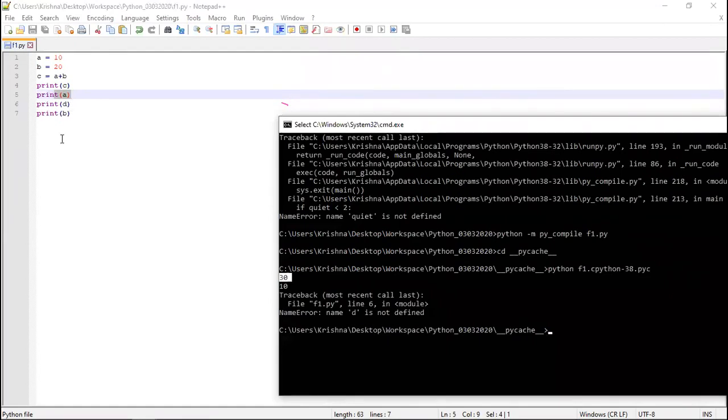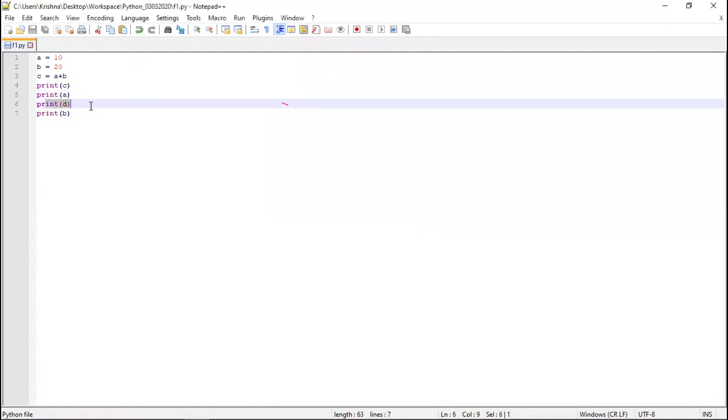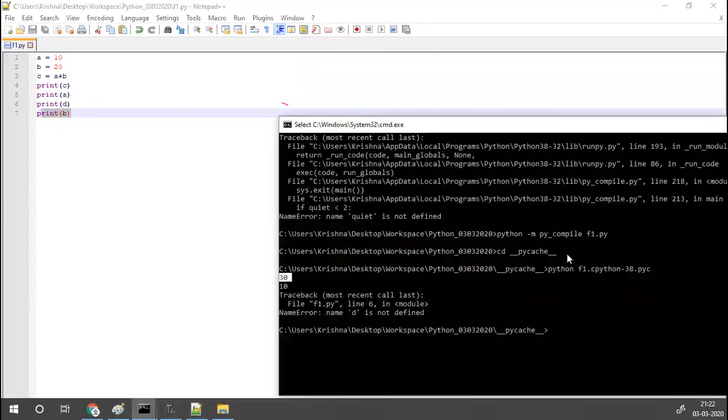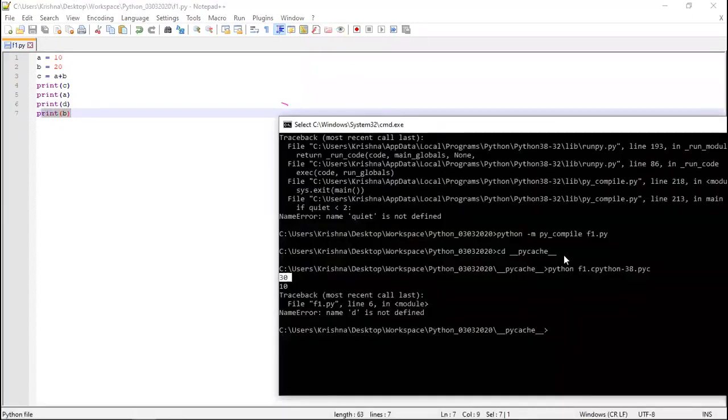But if you write this print B before line 6, it will get executed. Since it is after line number 6, the interpreter will stop the execution here and will not execute the further lines. Is this clear for everyone? Any question?